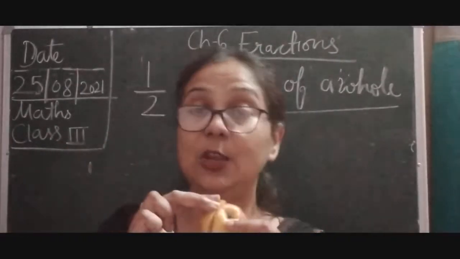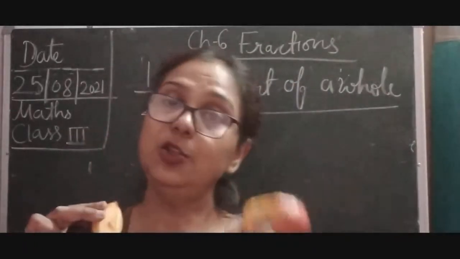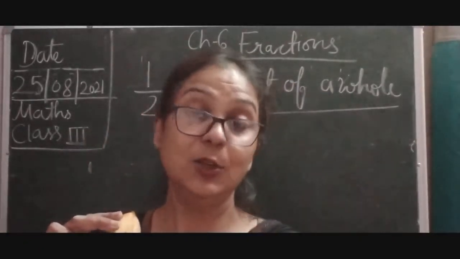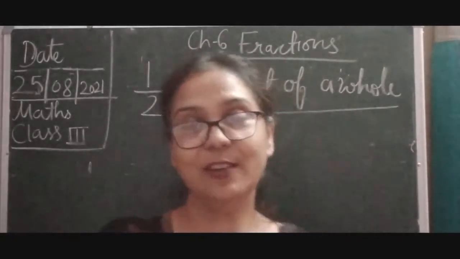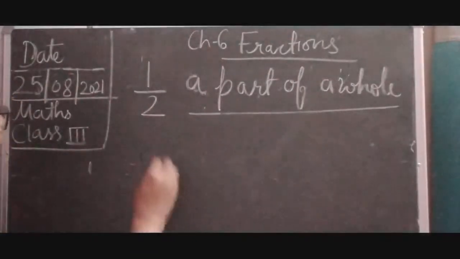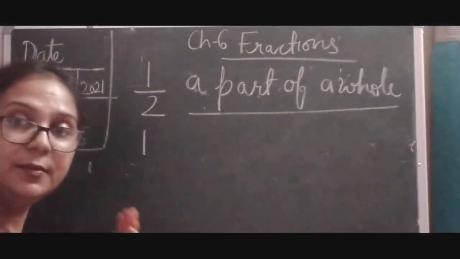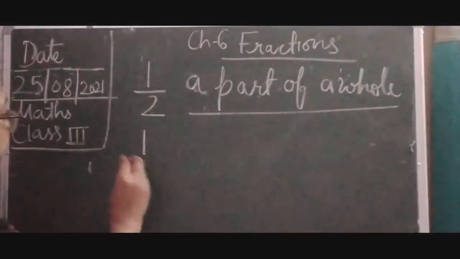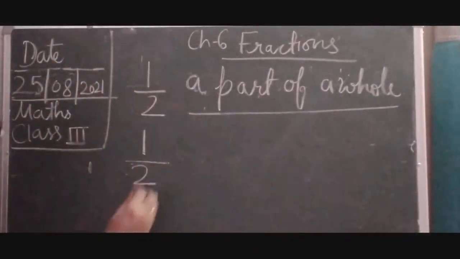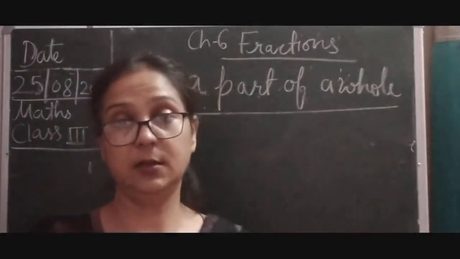I have given one part of it to my mother and I have taken one. So children, here you can see one part I have taken and one part I have given to my mom. So I have cut it into two parts.